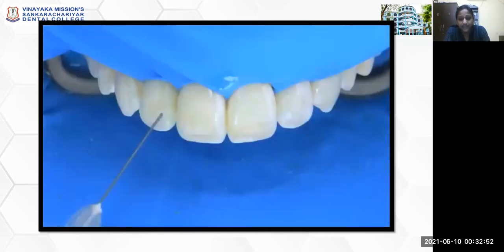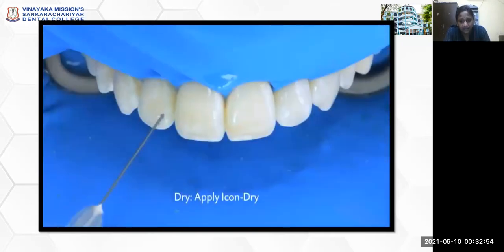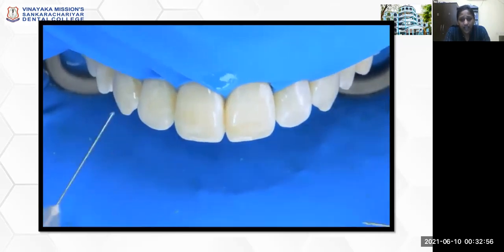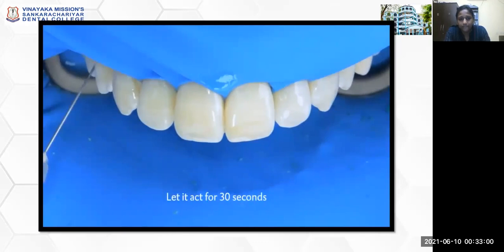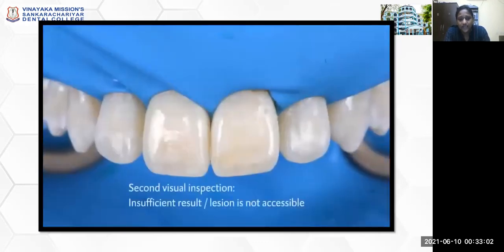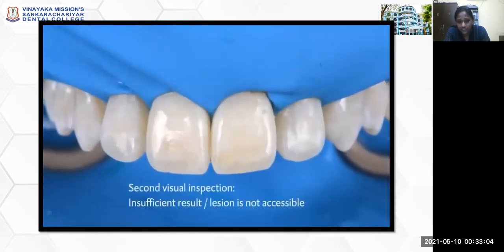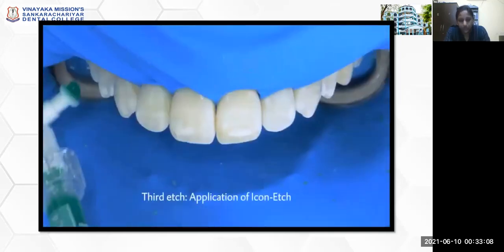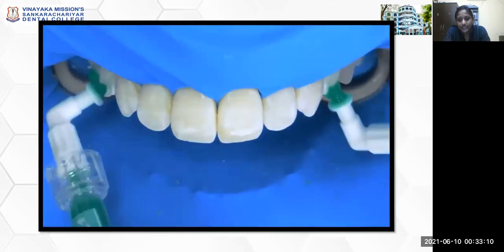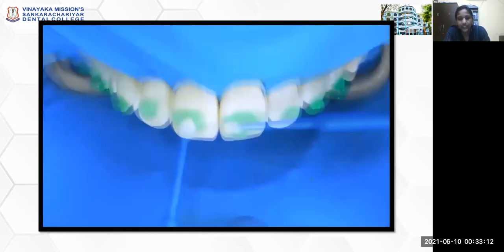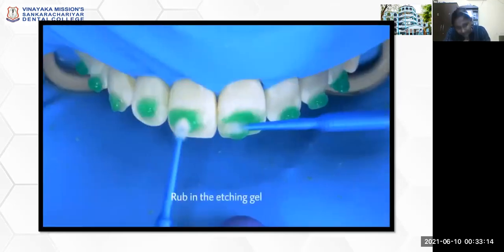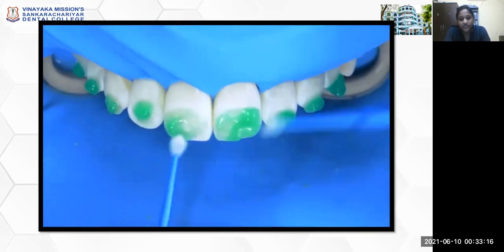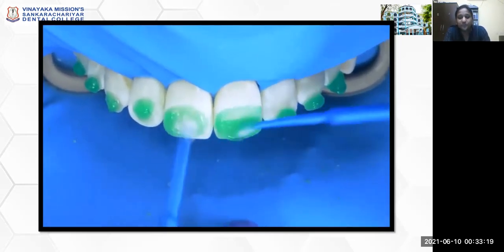So here they have applied the etchant again, and then they have checked with the Icon Dry. After getting a satisfactory visual inspection, you can proceed with the next step. In this case, there is no satisfactory result, so they have again etched the surface using Icon Etch.